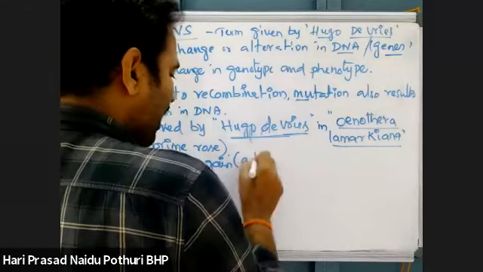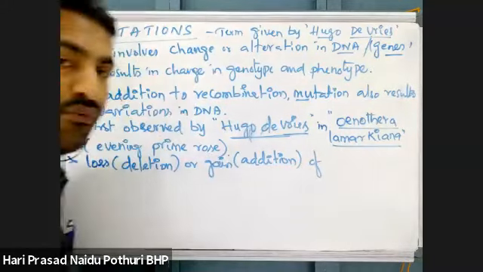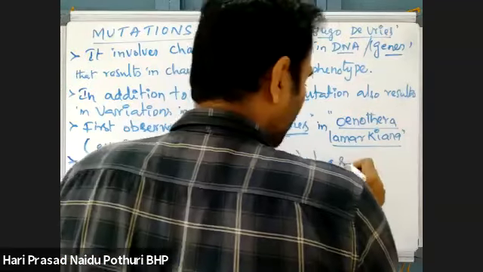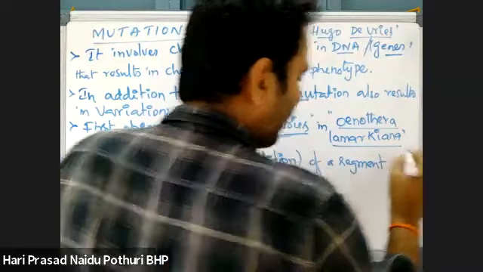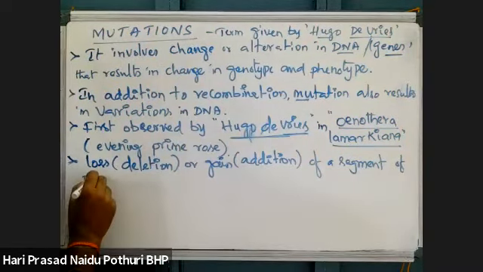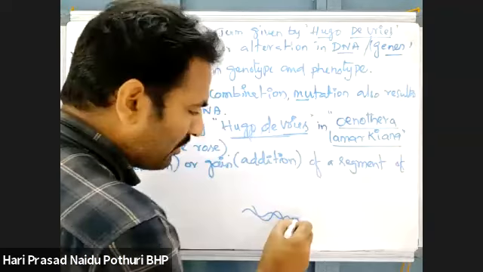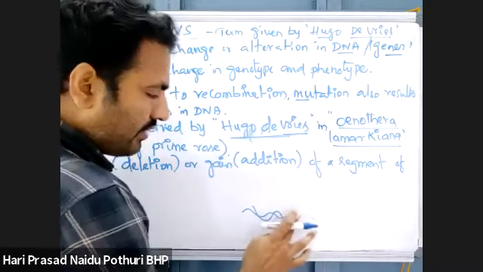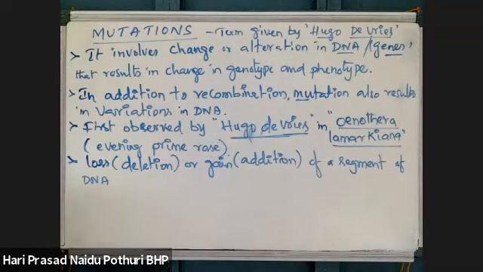Gain means addition. Loss or gain of segments of DNA. To an existing DNA molecule, some more segment is added, which means new genes will be added. Otherwise, in the existing DNA, some of the DNA is lost, which means its genotype is getting changed.